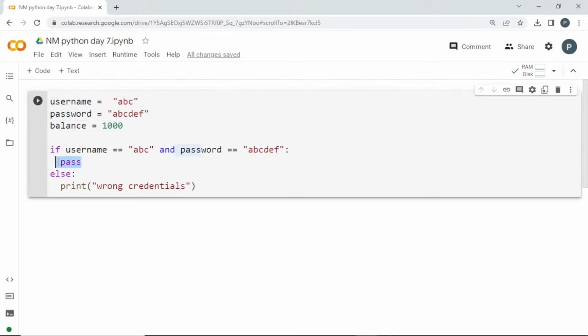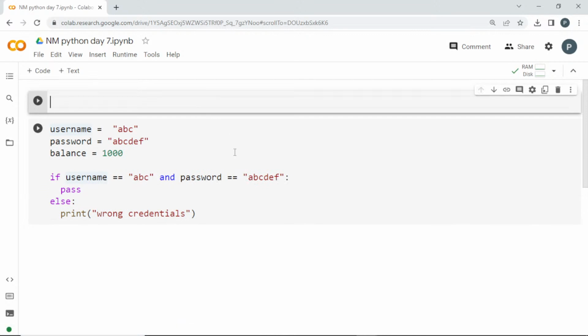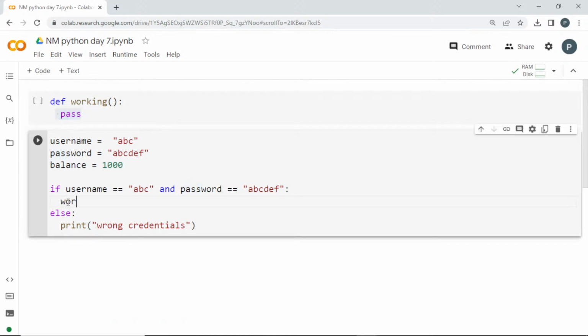So here, I can type it here, or I'm going to use a function. Before this, let me create a function in the name of working. To create a function, you have to use the def keyword. So def working. I can type the body of this, and I'll just make it pass here. All the working will be placed here so that it can be accessed here. Now this working will be passed here. If both are correct, then I am going to go into this conditional statement where I will be passing this function, where all the process about this ATM is going to take place.